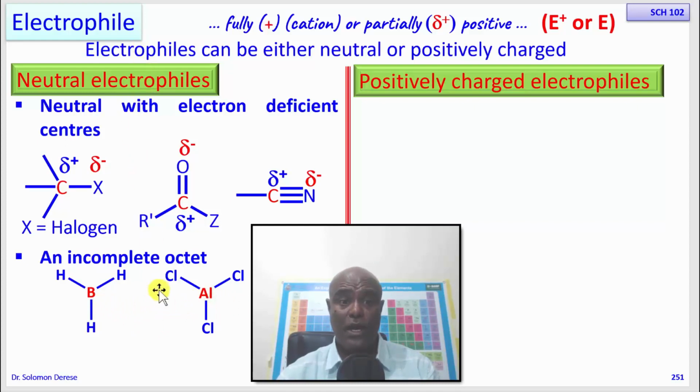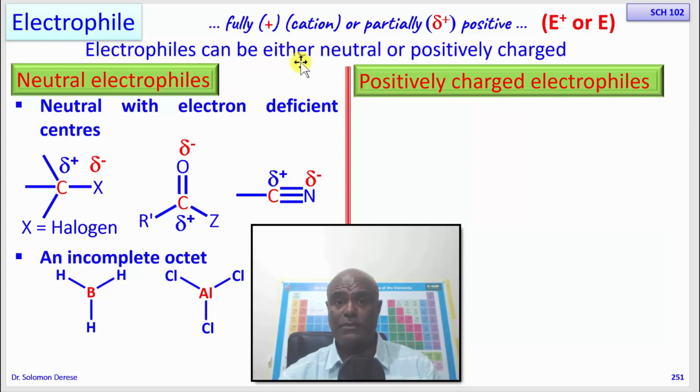So these are the 2 categories of neutral electrophiles. Electrophiles, you should be able to recognize them very easily. Among the neutral electrophiles, we have those that have a polarized bond. In this polarized bond, the partial positive centers are electrophiles. And then in those compounds that have an incomplete octet, aluminum and boron, the ones that are indicated in red, these ones are neutral electrophiles. The other ones are, of course, positively charged electrophiles.